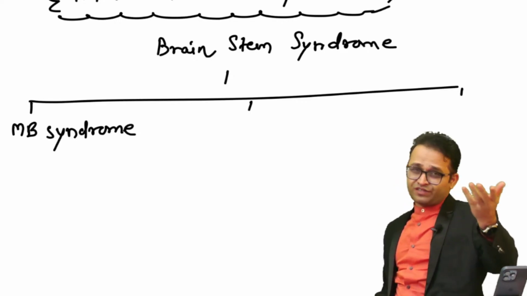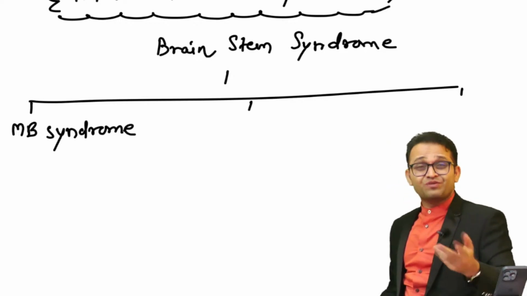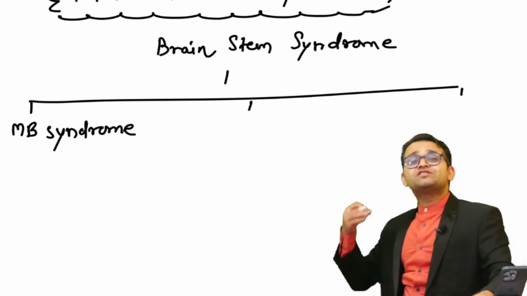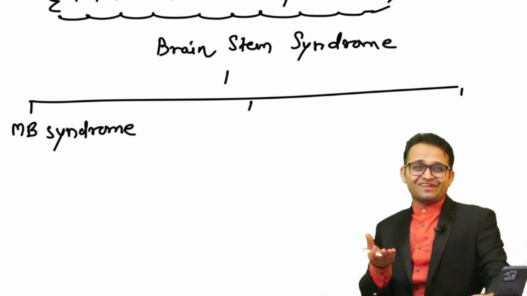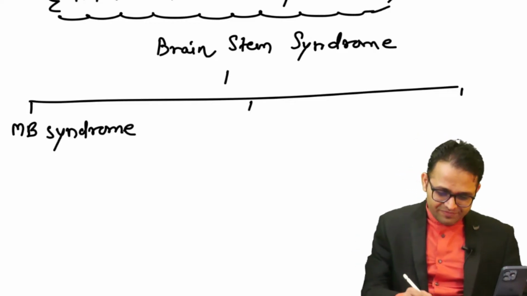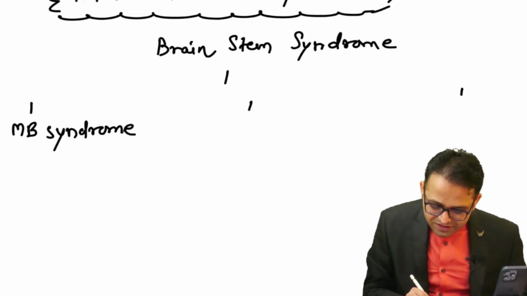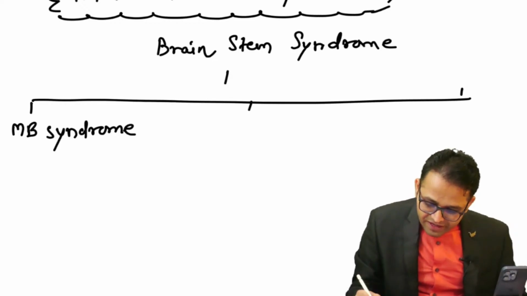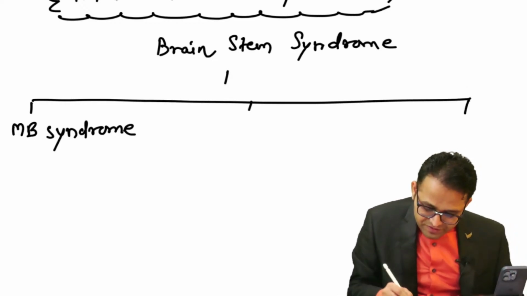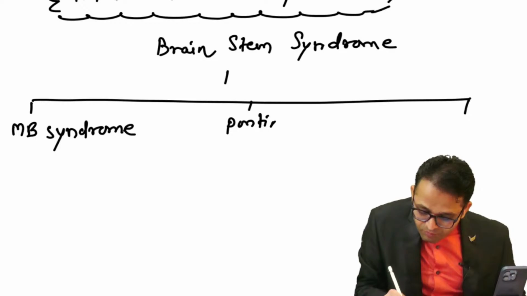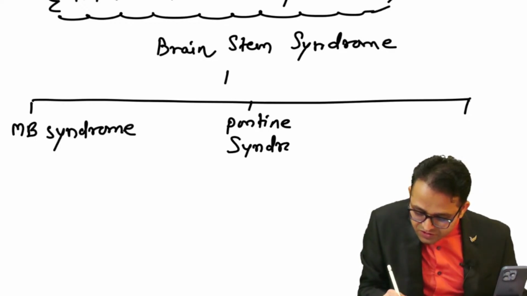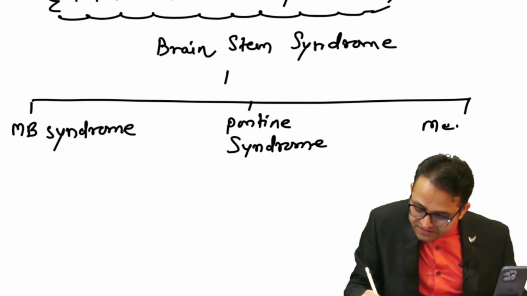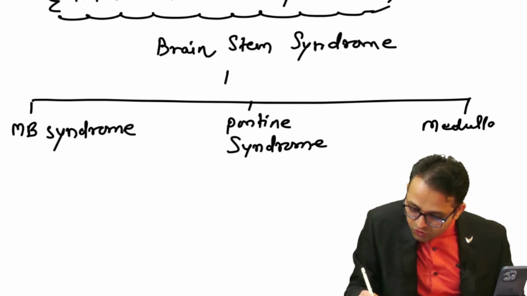Many students are from the English side, maximum 99% of the content is English. Okay, so don't worry about that. Okay, yes, so what you have to see, sir, there is a midbrain syndrome and there is our what, yes, pontine syndrome, and there is our what, medullary syndrome.